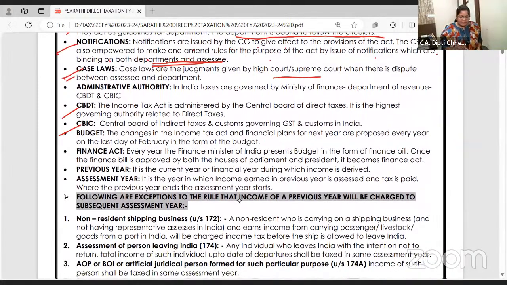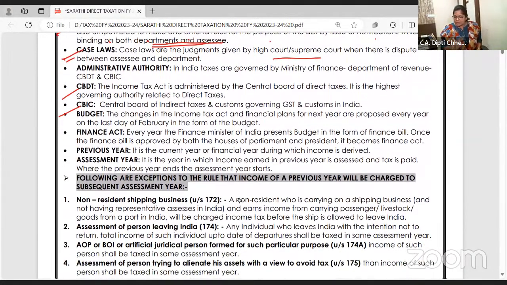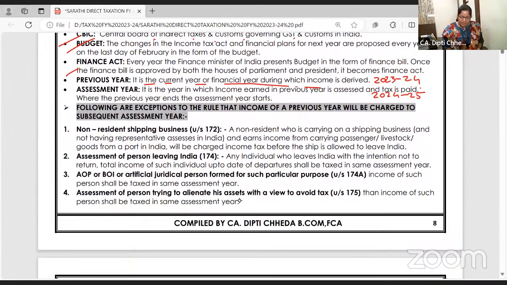Okay? CBDT, CBIC, I've already said. You can pause the video and watch those definitions. CBIC is Central Board of Indirect Taxes and Customs, that's governing GST. Budget we have talked. What is the financial year for us? 23-24. What is the assessment year? 24-25. Okay. Now this is a hot favorite question for 5 marks. Note it in your notebook.